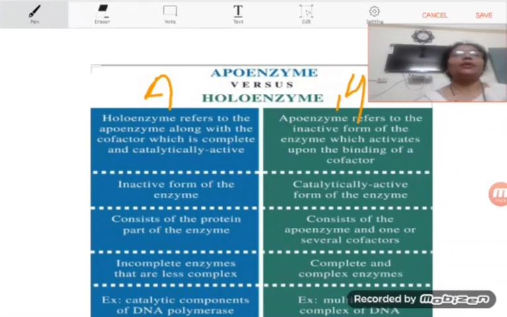Holoenzyme refers to the apoenzyme along with the cofactor, which is complete and catalytically active, and apoenzyme refers to the inactive form of enzyme which activates upon the binding of a cofactor. Apoenzyme is the inactive form of the enzyme, whereas the catalytically active form of the enzyme is actually the holoenzyme.